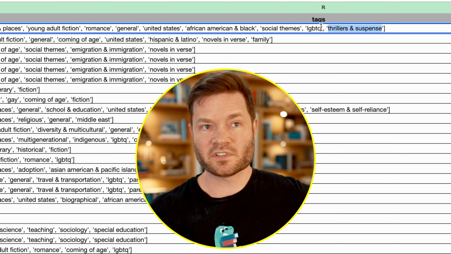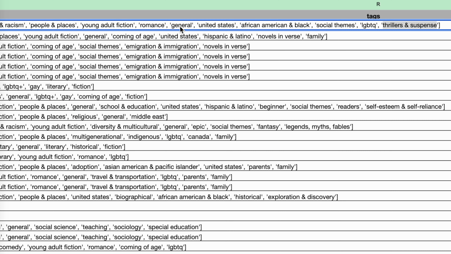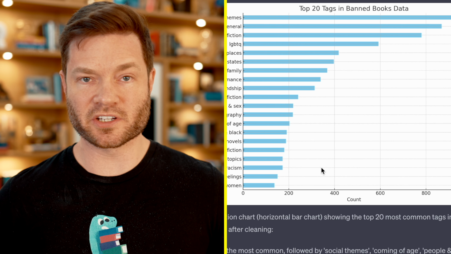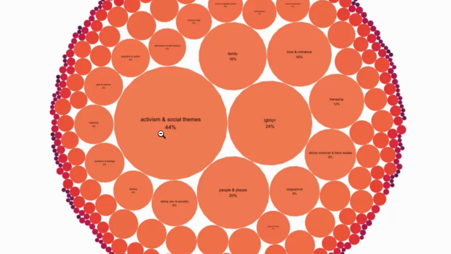So it kept thrillers and suspense. It removed United States. It kept general. It kept romance. It replaced young adult fiction. So it's consolidated to some extent. Okay, so here's a concentration chart. Horizontal bar chart. So here activism and social theme is the biggest.